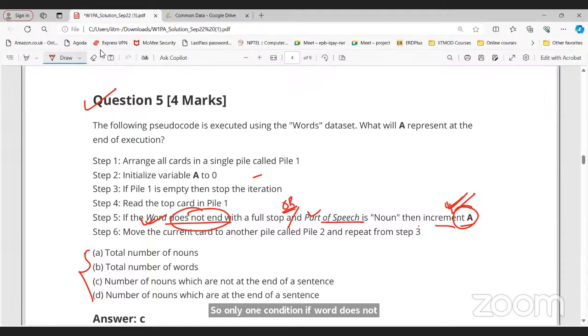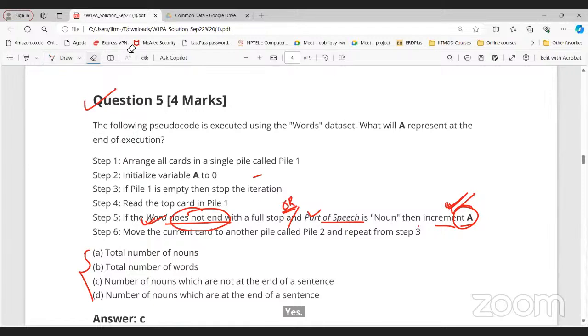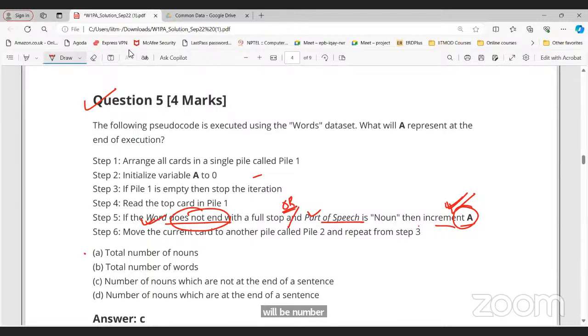We cannot say the number of words, sir. Is this class recorded? Yes, it is recorded and live on YouTube. Okay, sir, what will be the answer of this question if there is OR in that sentence? I didn't understand it quite well. We will have to solve the entire question. A will represent the number of nouns or words that do not end with full stop, simply whatever is given, because we cannot make any inference out of this OR. Okay, sir.